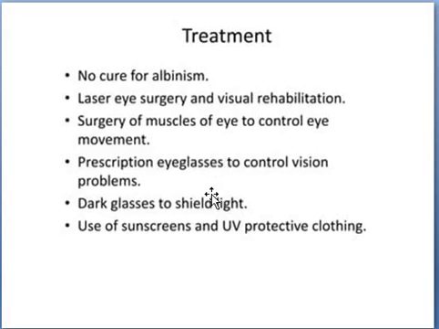Then using proper sunglasses to avoid sunburn and sun-related eye problems. Similarly, using sunscreen lotions for sunlight protection. These are all the controlling measures in the case of albinism. Using an umbrella and avoiding exposure to direct sunlight, that is, avoiding direct sun contact during summer or at midday.